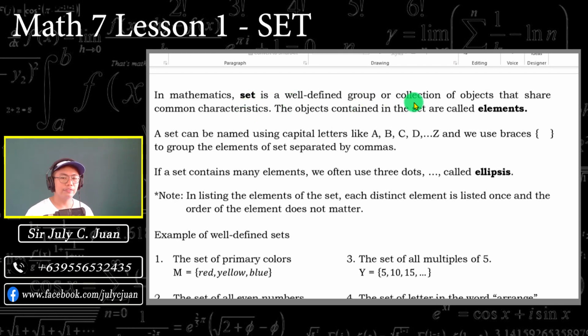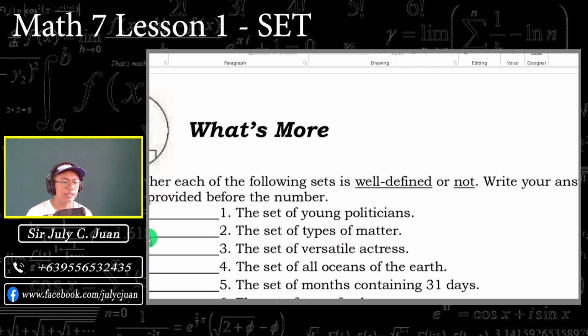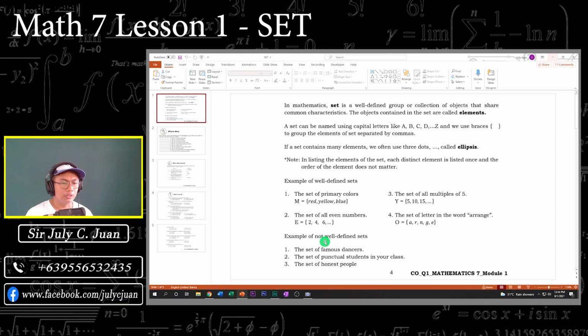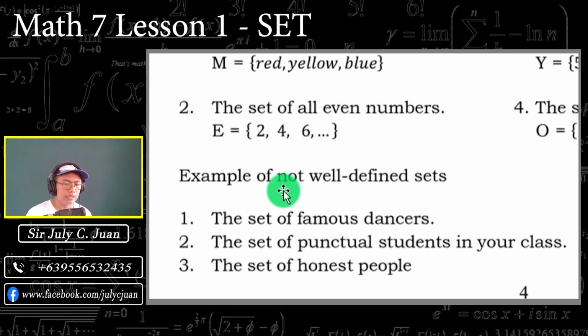Set is a well-defined group or collection of objects that share common characteristics. So in mathematics, these are the collection of objects, and those objects are what we call now elements. Okay, so first let us break down the definition itself. When we say well-defined group or collection of objects, ito yung mga collection of objects na alam natin. So let us go down dito sa ating example sa not well-defined set para mas maintindihan natin